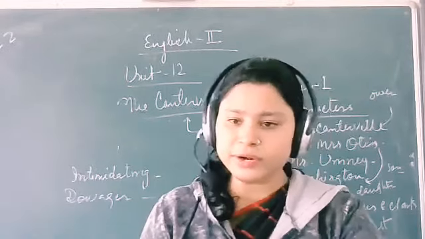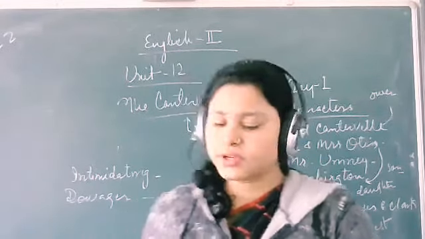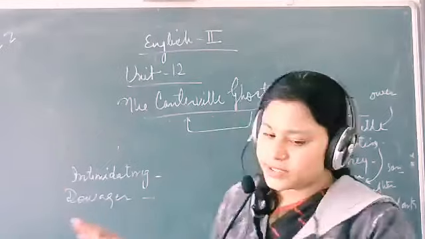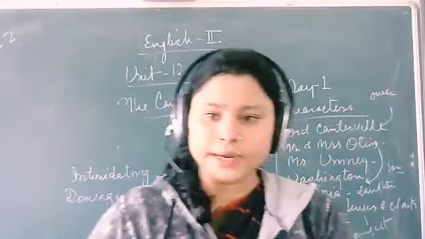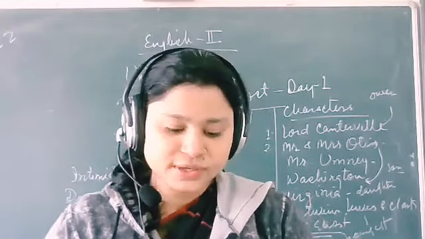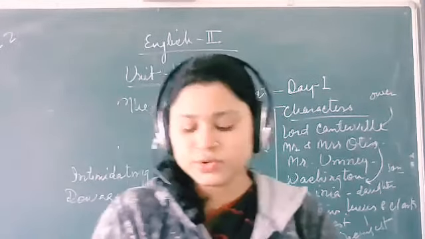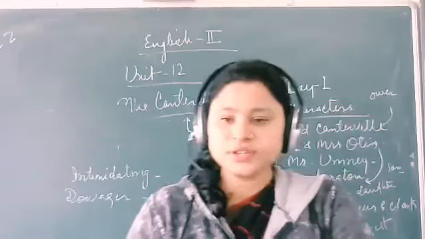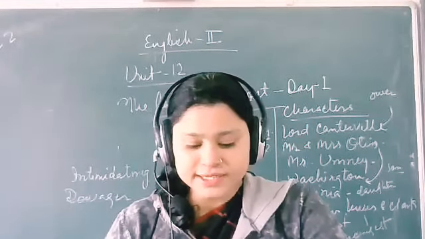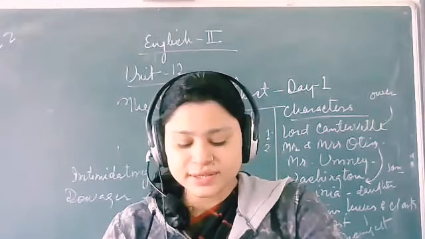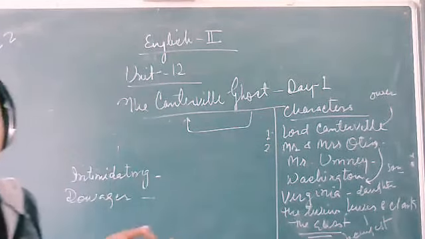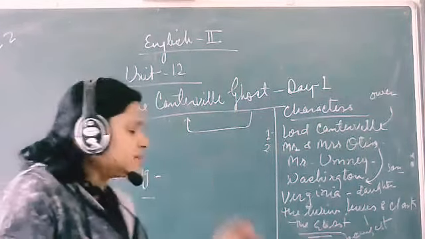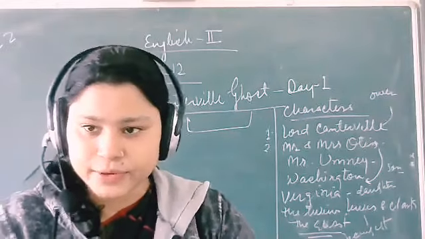So these were the important works of Oscar Wilde, who was a poet, writer, dramatist, and storyteller. Now see, The Canterville Ghost is a well-known story by Oscar Wilde, widely adapted for the screen and stage around the world. This story has taken the hearts of the people, so it is staged as well.